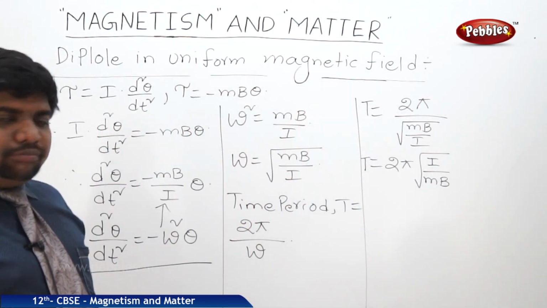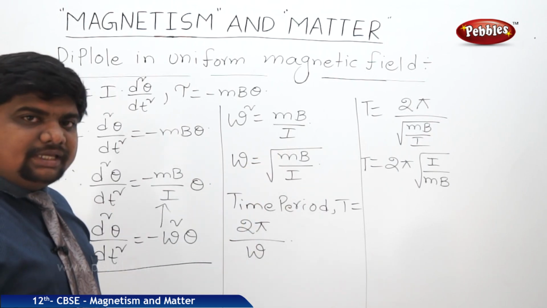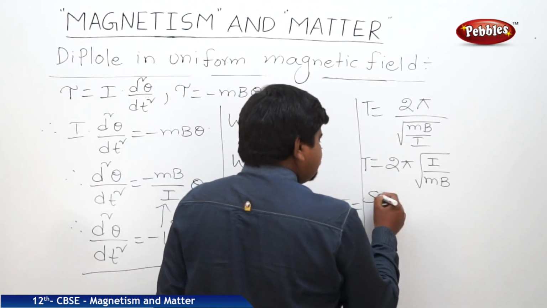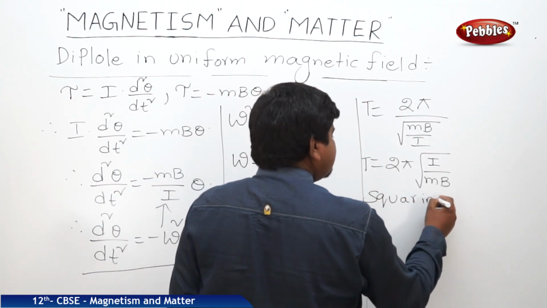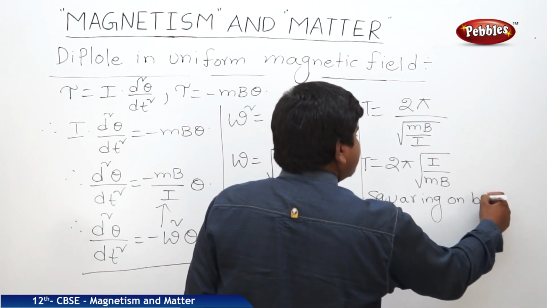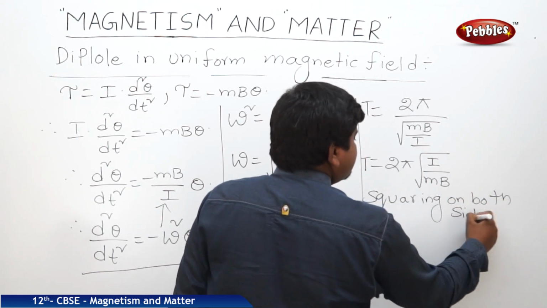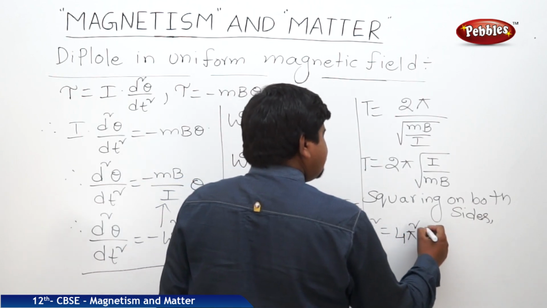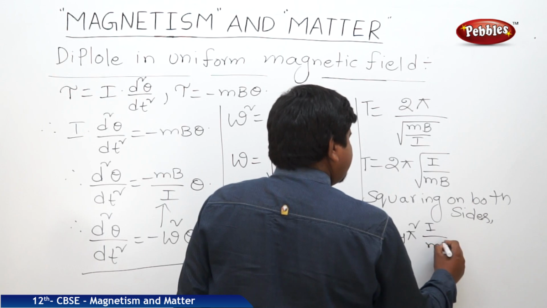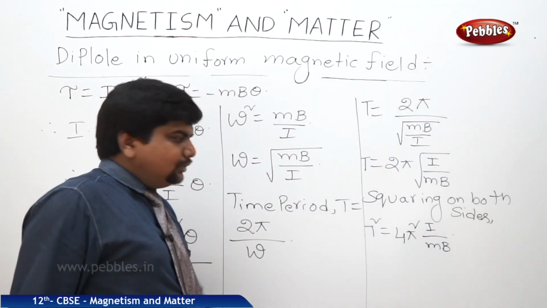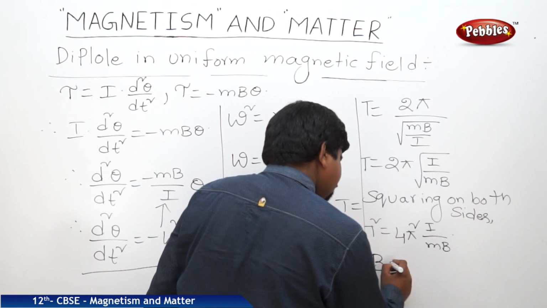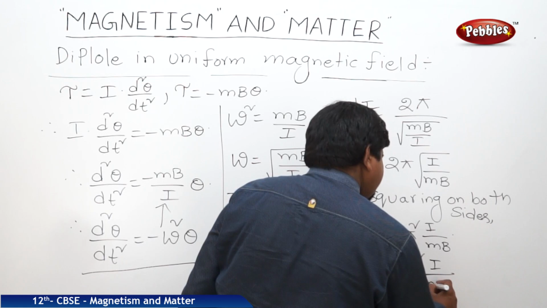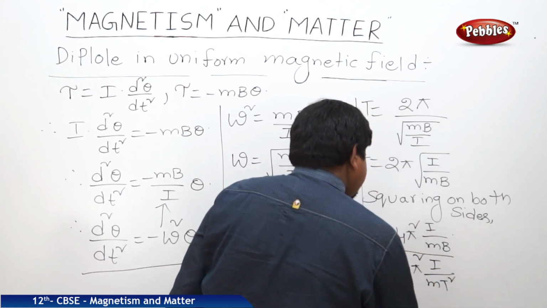If we square on both sides, we will get the equation for B also. So squaring on both sides, we can write T square is equal to 4 pi square into I by MB. So B is equal to 4 pi square into I by M T square.